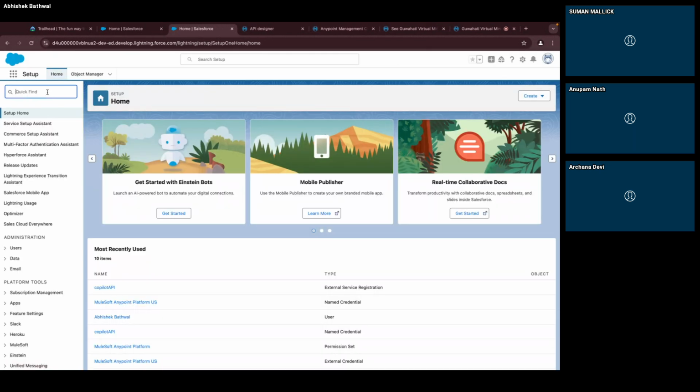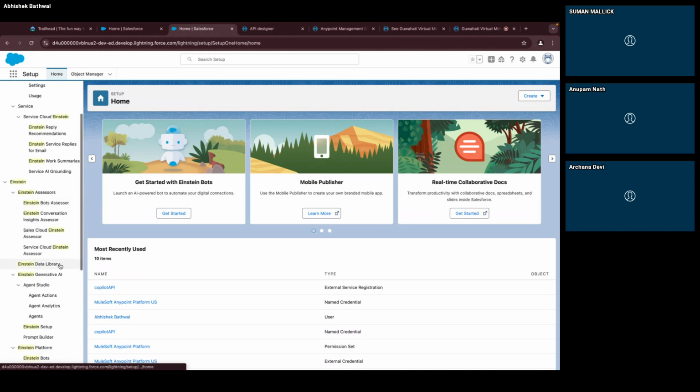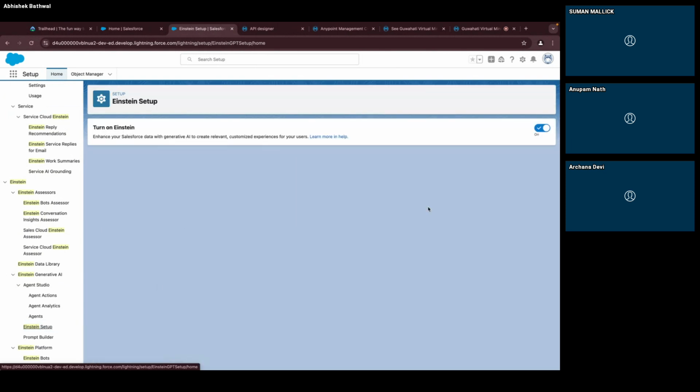In this, we will type Einstein. Once you do that, you will see there is an Einstein setup. Go to this setup and enable this. This is your first step. You need to enable this.